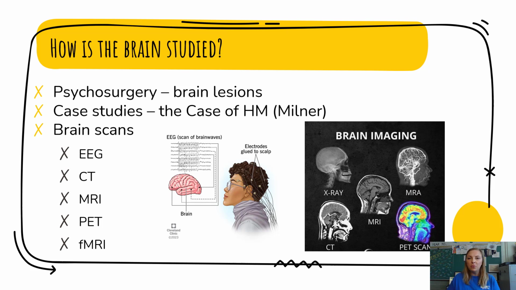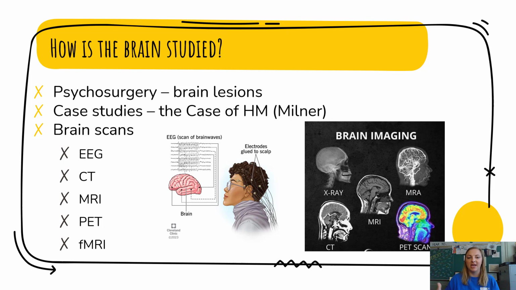So there are a few different ways for us to study the brain. The very first is psychosurgery. And this means that we can actually go into someone's head, we can look at their brain, we can look at the different structures and the sizes. We can also destroy part of the brain to see then what impact that might have. That's called brain lesioning. But obviously, this is very invasive. So there's other ways for us to go about studying the brain without actually going into someone's brain.